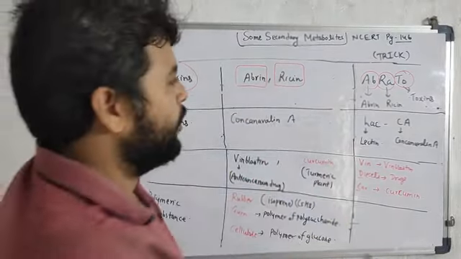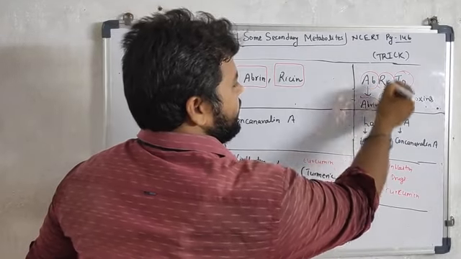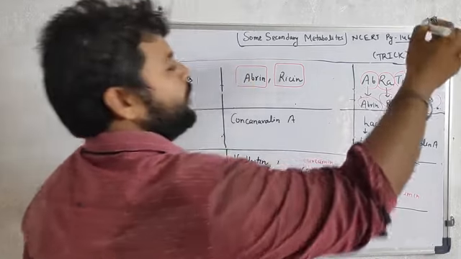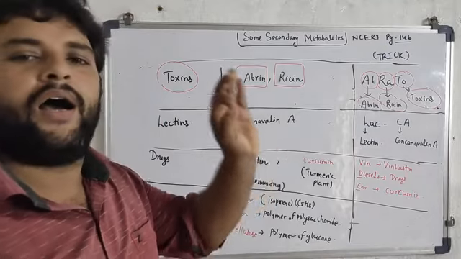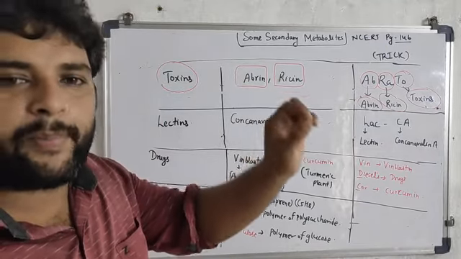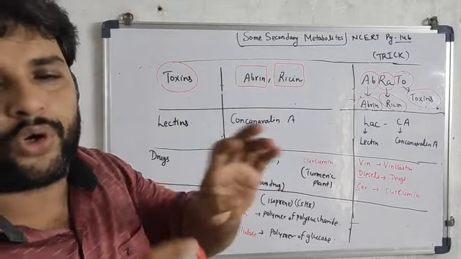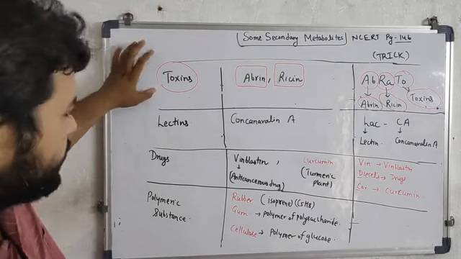AB stands for abrine, R for ricin, and TO, rato, TO for toxin. So you can identify this simply as ab rato: AB for abrine, R for ricin, and TO means toxin. So this is all about toxin.